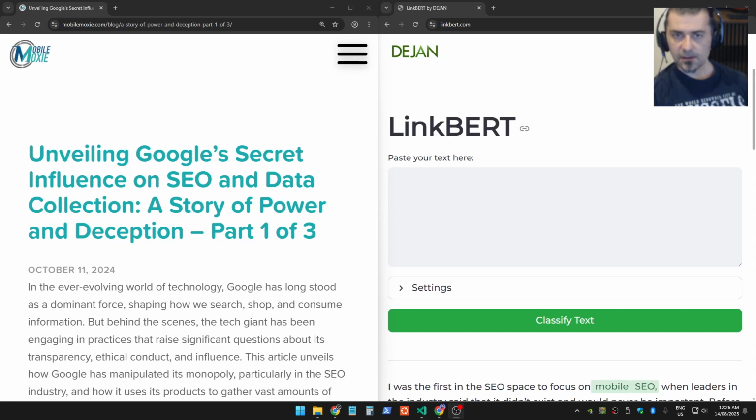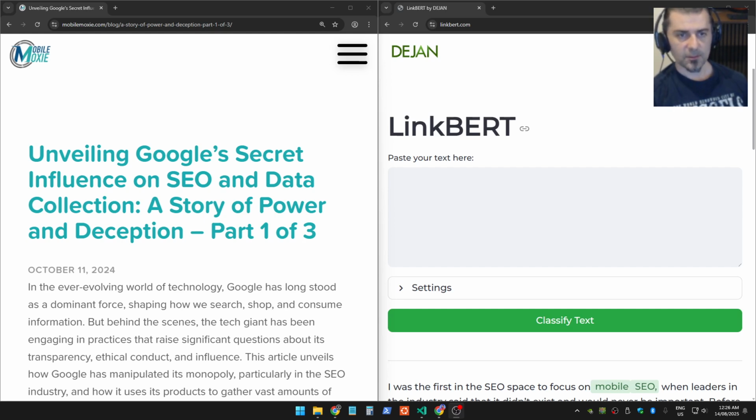Today we are releasing the second version of LinkBERT. This tool is based on a deep learning model trained on Google's own linking patterns, which means we've observed how Google's own blog links to other websites, and we've trained it to recognize what a good organic link looks like.